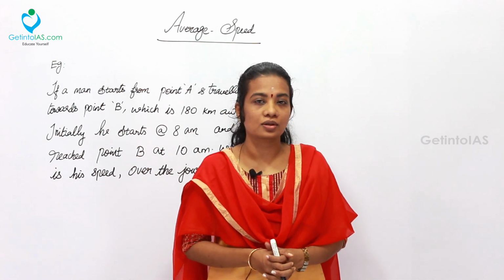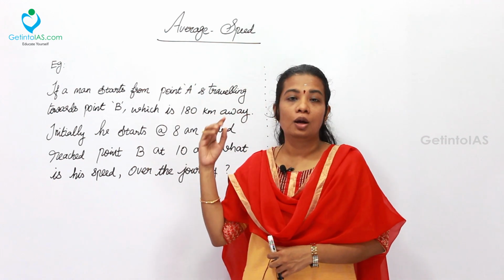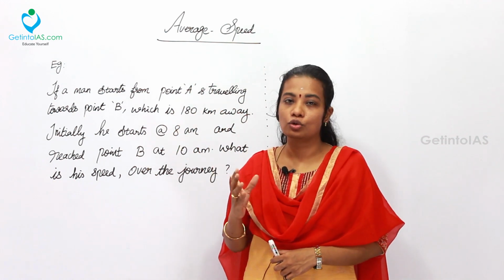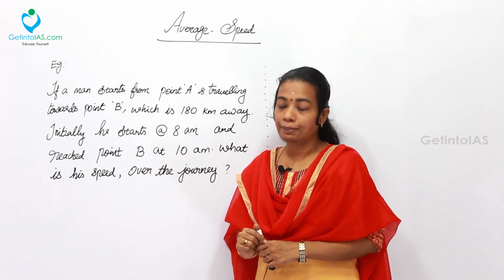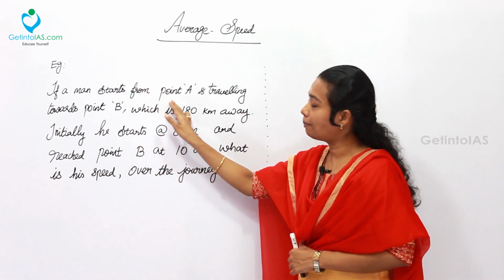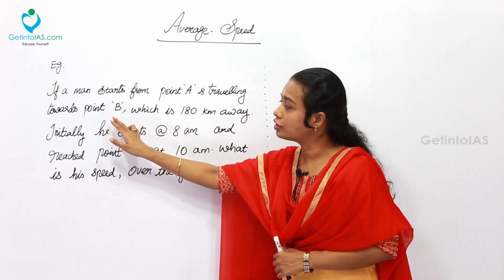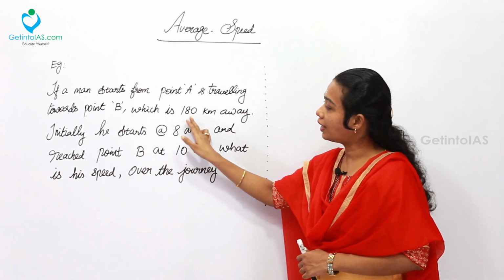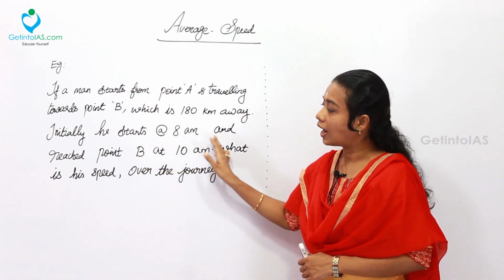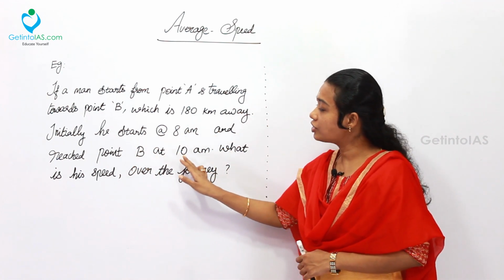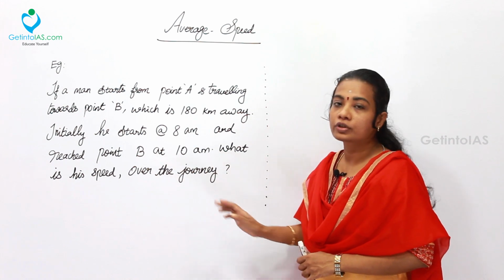Today we are going to discuss average speed. Before entering into this topic, let's know how speed is calculated. In the example given, a man starts from point A and travels towards point B, which is 180 km away. He starts at 8 am and reaches point B at 10 am. What is the speed over the journey?